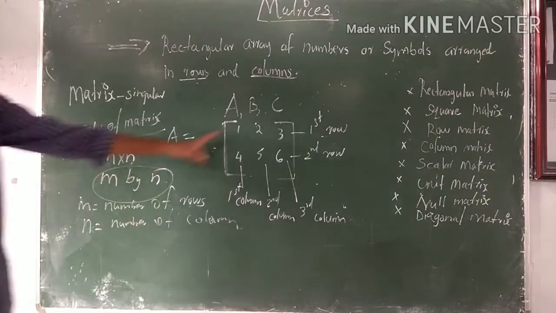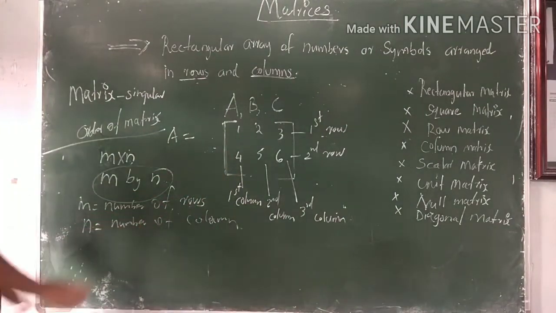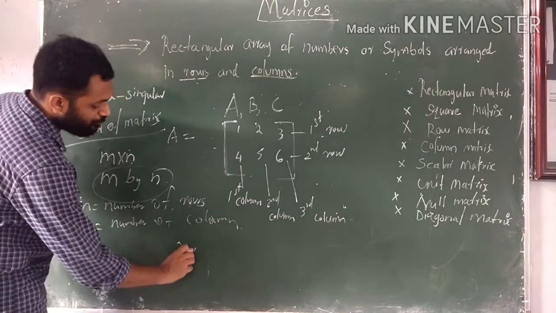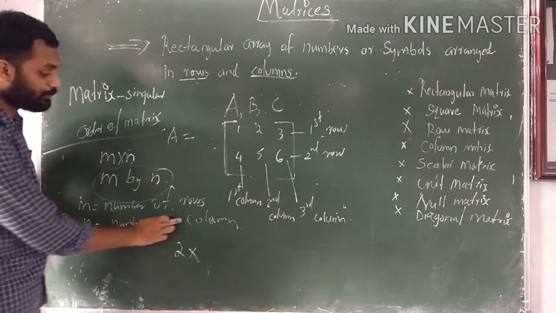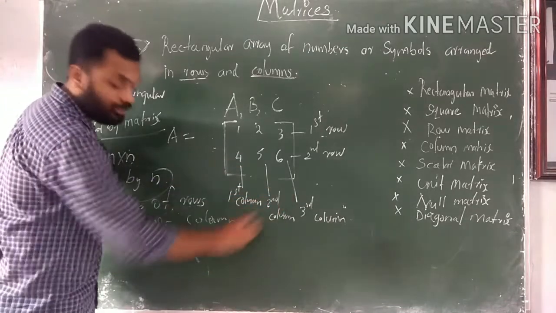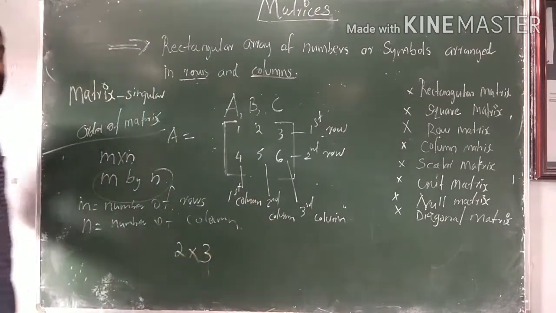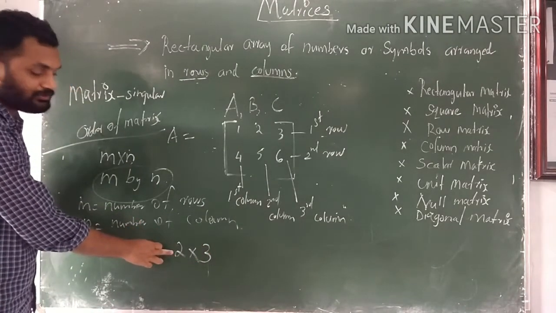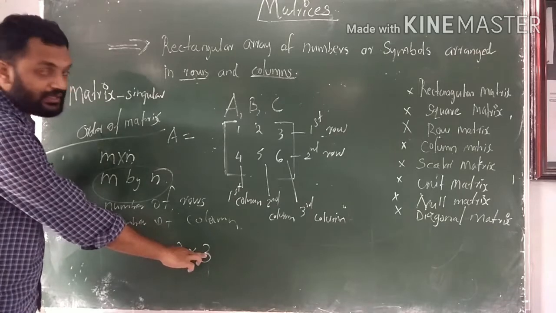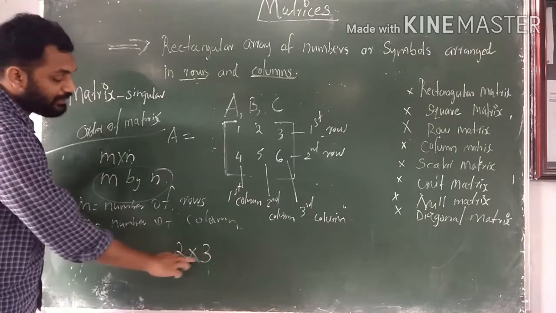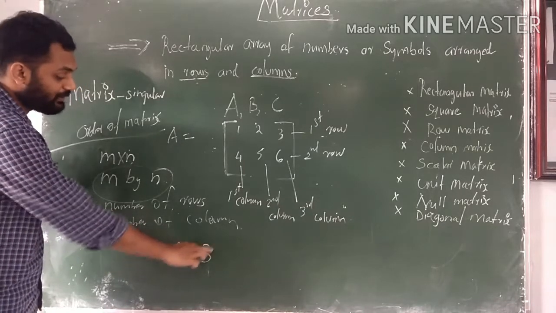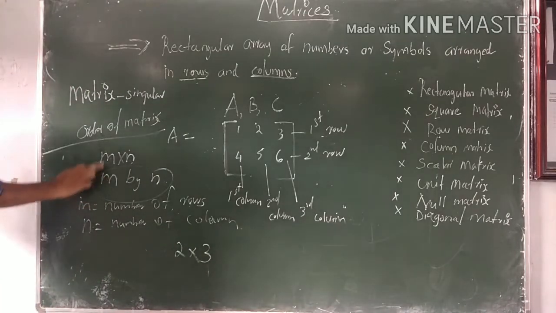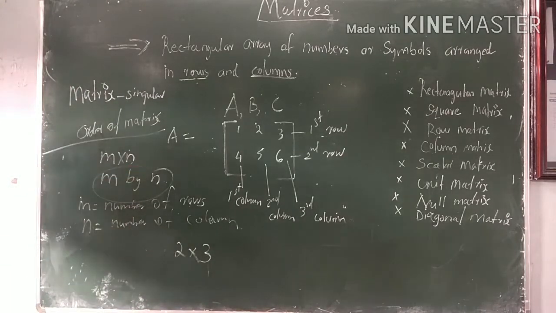So in this matrix, the number of rows is 2, and n indicates the number of columns. There are 3 columns. 2 into 3, read as 2 by 3. There are 2 rows and 3 columns.